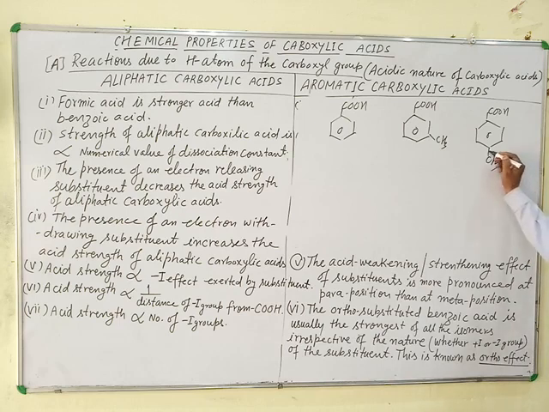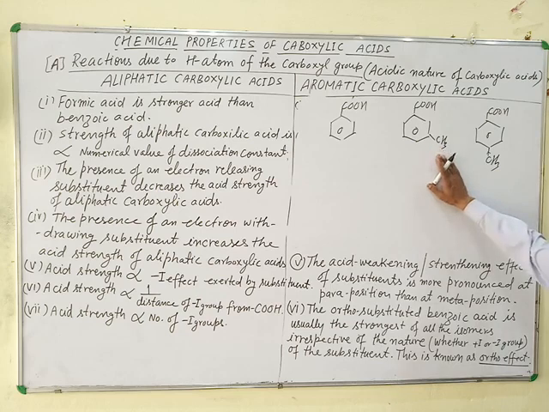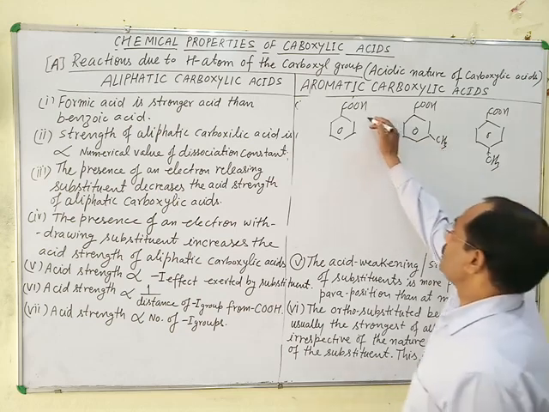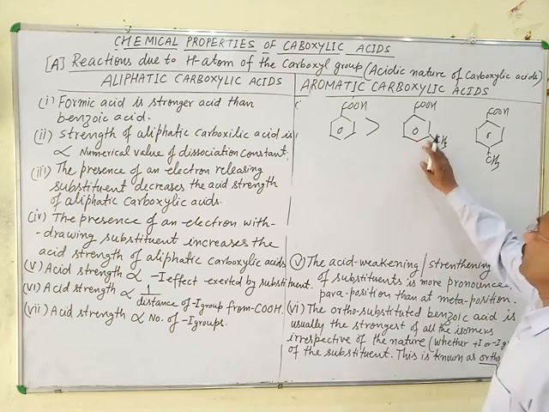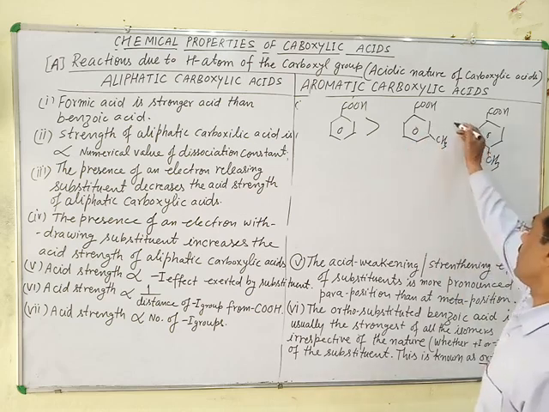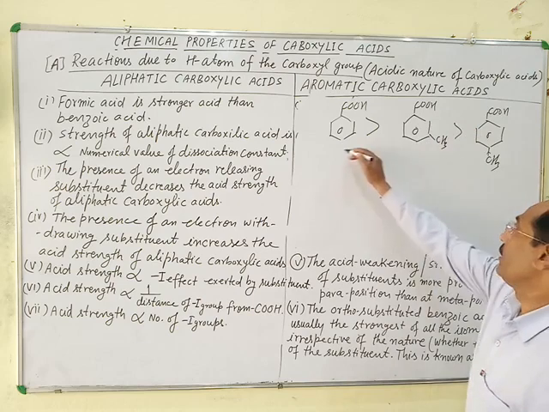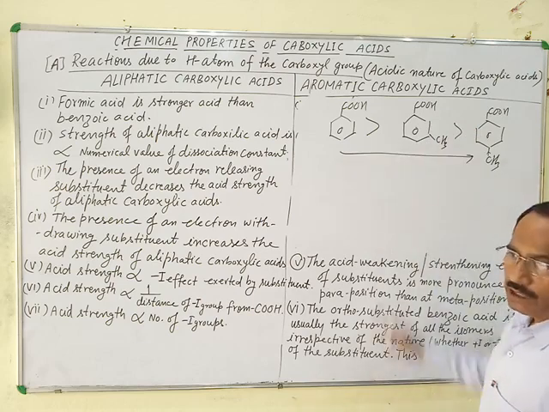The electron donating effect is much more pronounced at para position than at meta position. So it decreases the acidic strength much more than this. That's why benzoic acid is the strongest. Meta-methyl benzoic acid is stronger than para-methyl benzoic acid. This is the decreasing strength of these carboxylic acids.